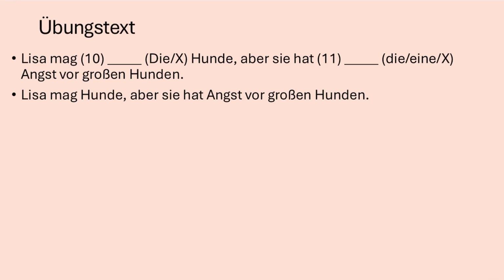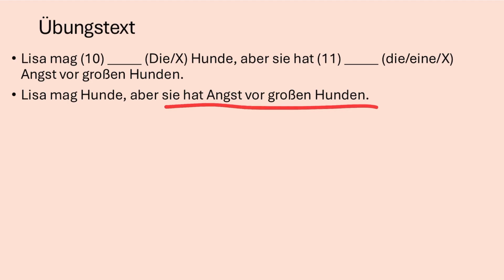Lisa mag Hunde. Lisa likes dogs. No article. Why? Because this is a general statement with a plural noun. She likes dogs in general, not a specific dog. Just the category of dogs. In German, when you talk about things in general in the plural, you don't need an article. And here is an important side note. The undefined article ein or eine has no plural form. Ein Hund, a dog, simply becomes Hunde, dogs, in the plural. The article disappears completely, just like in English, a dog becomes dogs.